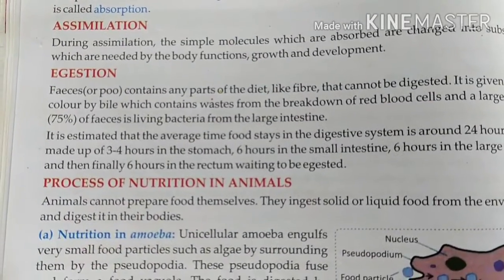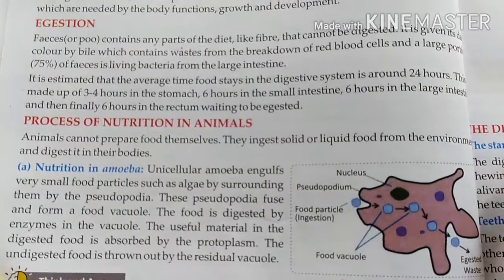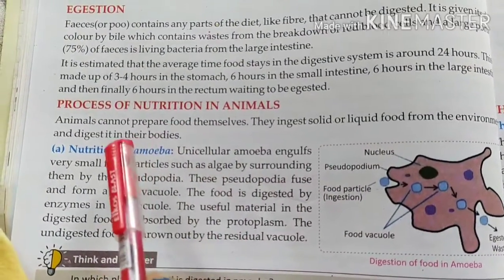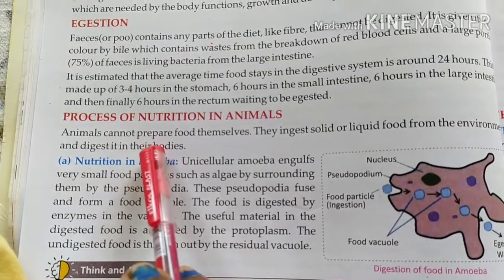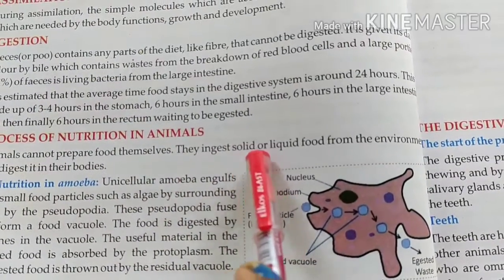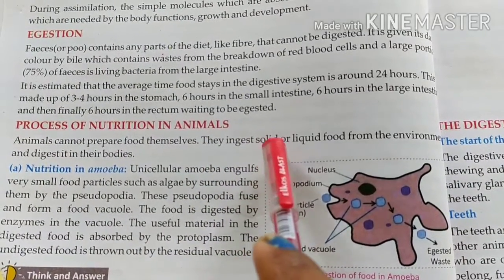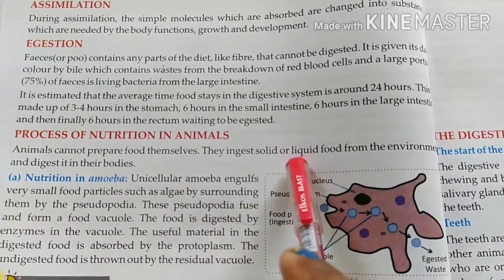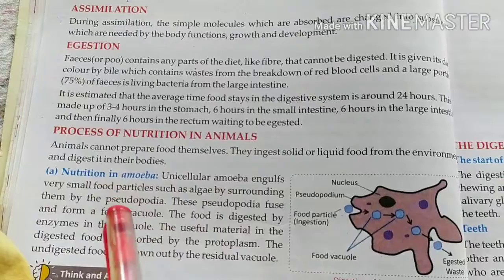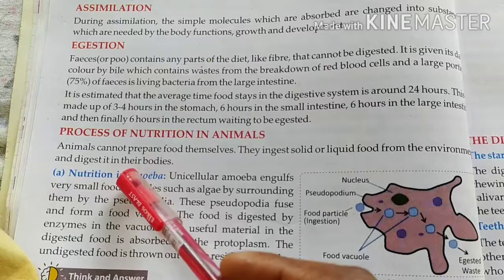Now the process of nutrition in animals. How do animals get their nutrition? Animals cannot prepare their food themselves. Animals are heterotrophs. They can't prepare their food. They ingest solid or liquid food from the environment, and digest it in their bodies.